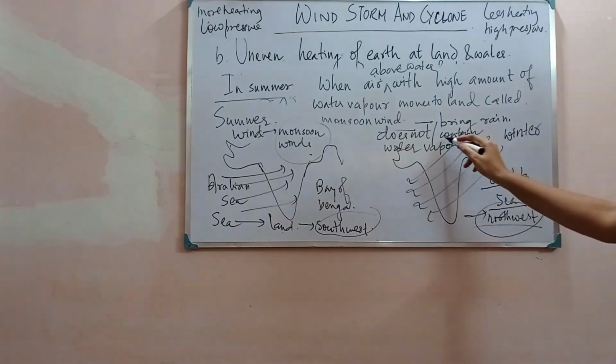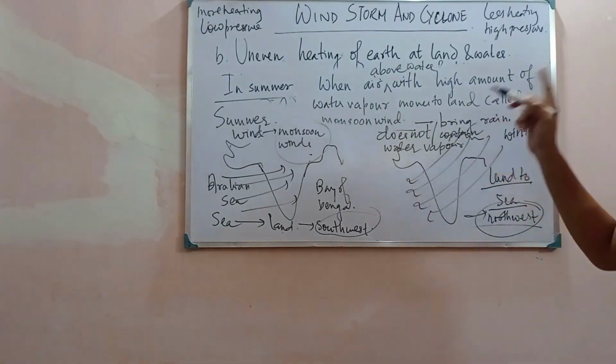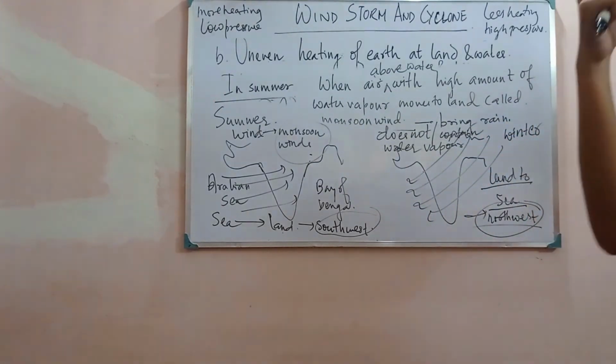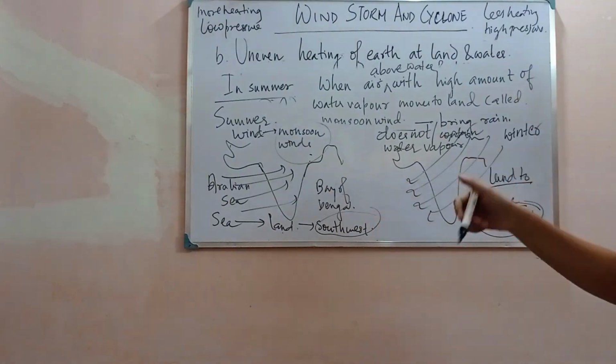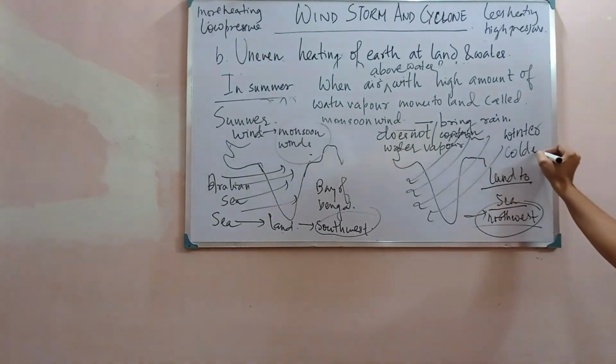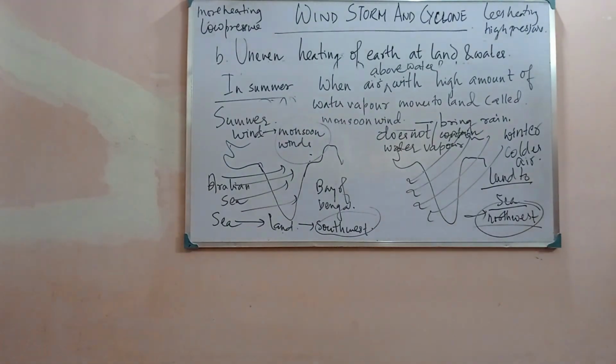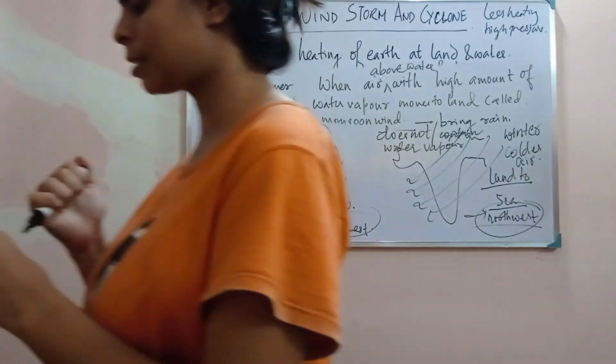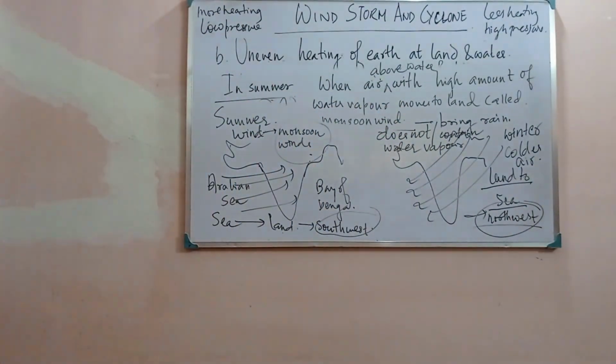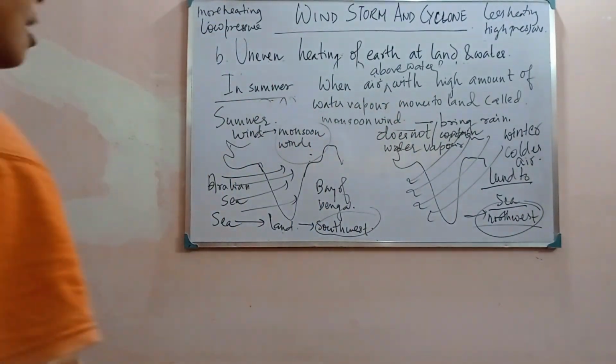From the northwest direction, we know Mount Everest is present, a cooler region, so colder air flows during this time. This is the reason. So till now we have discussed this much only. In the next class we will discuss thunderstorms, cyclones and various things. Till then, have a nice day.